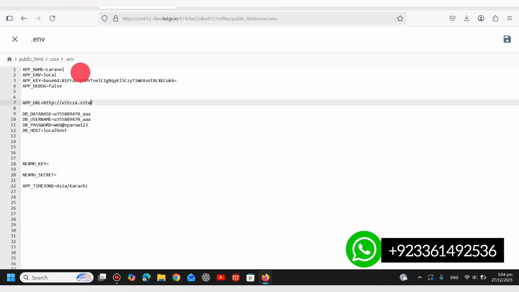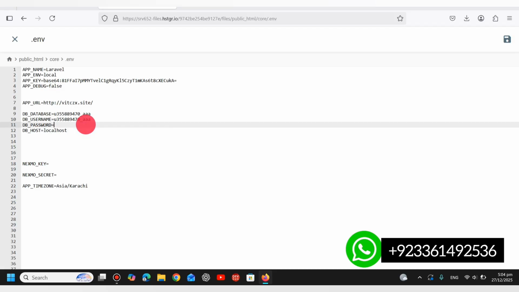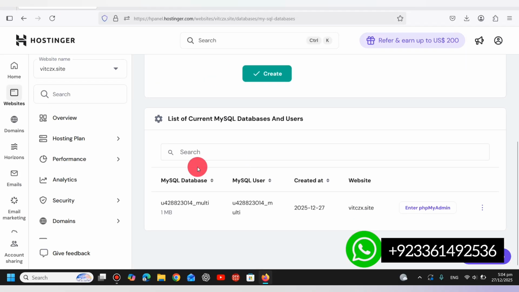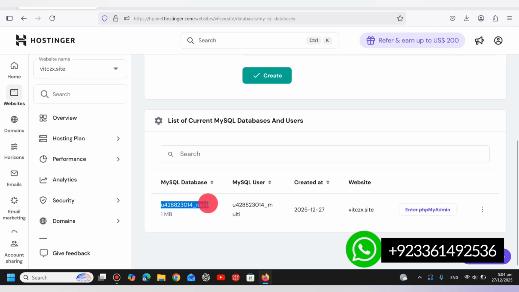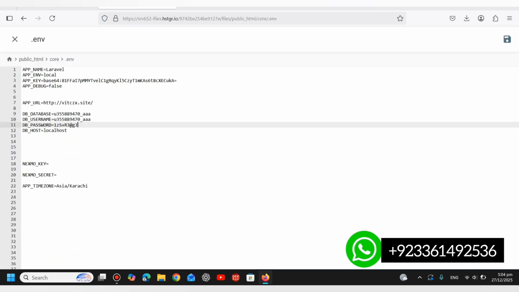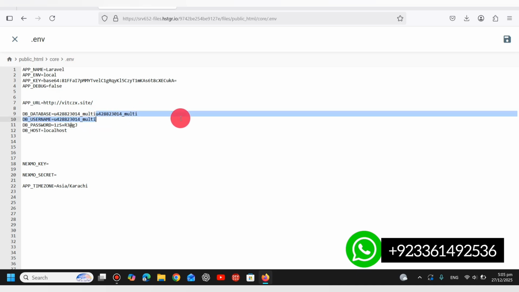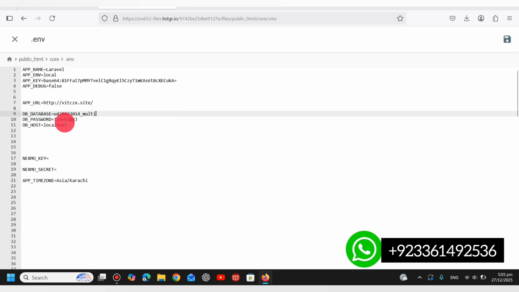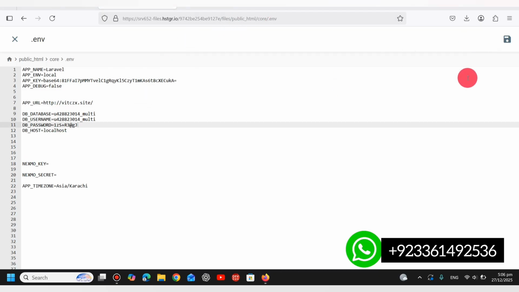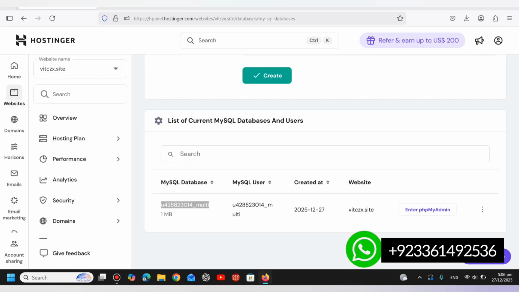So first we will paste the password, and after that we will go to the database, and here we will copy the name. So viewers, after putting these details, we will save, and now we will go to the management again, and here